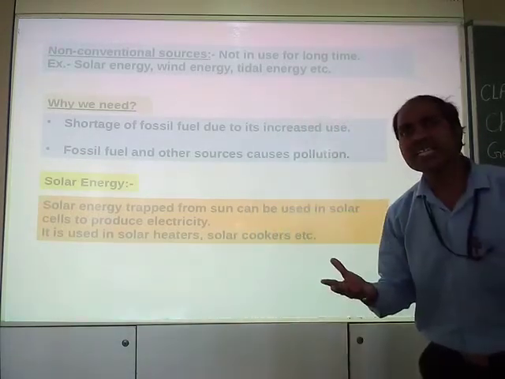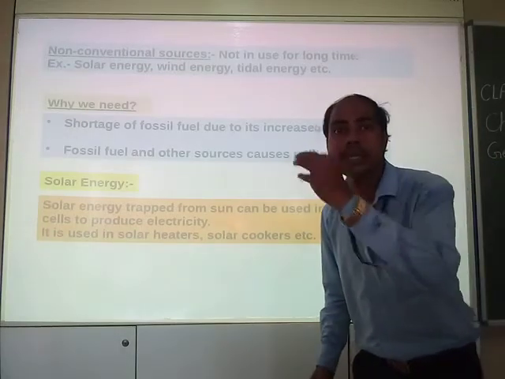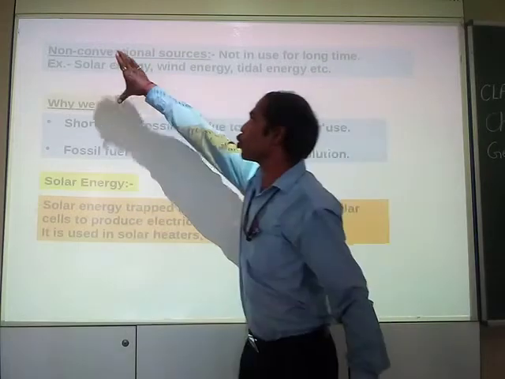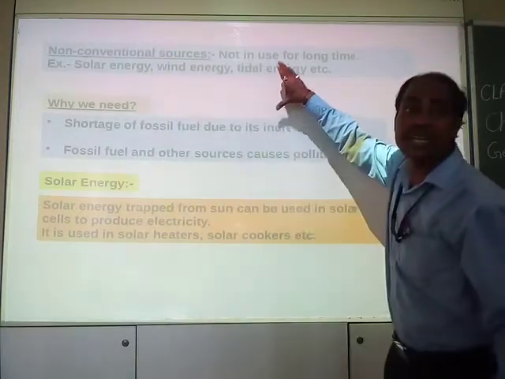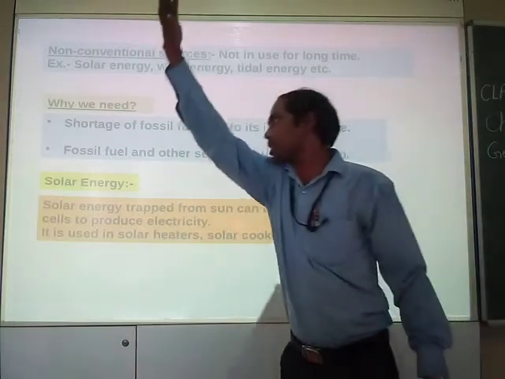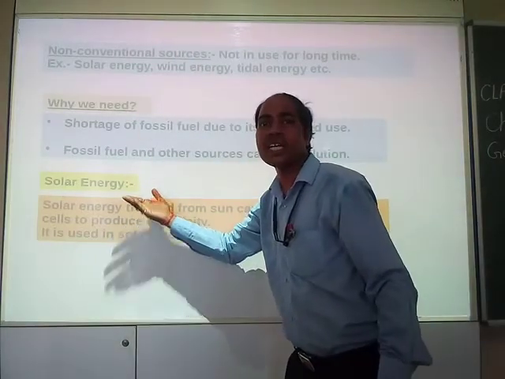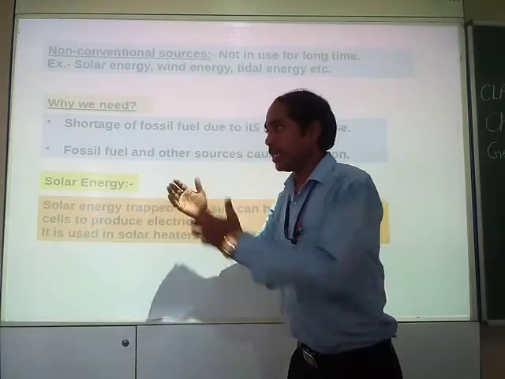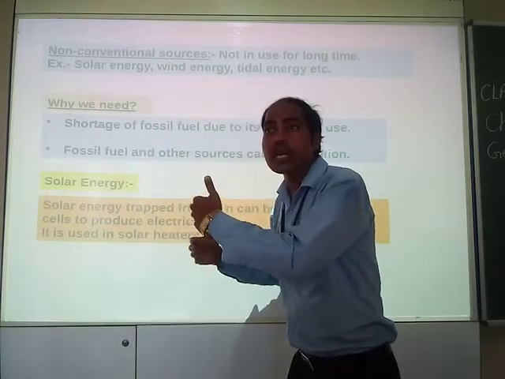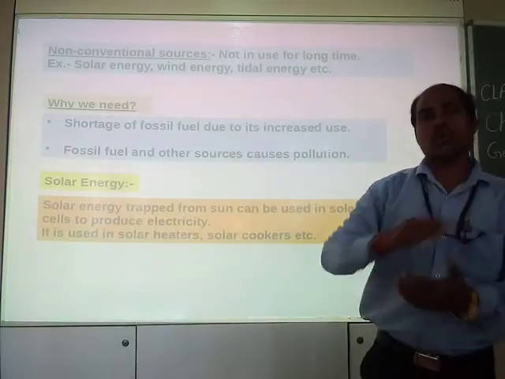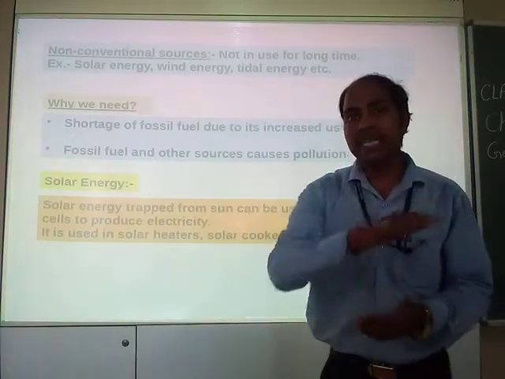What is inside them? Solar cells are embedded inside. As soon as they receive the solar energy, as soon as the sun gives its energy, that solar cell converts that light energy into electrical energy.